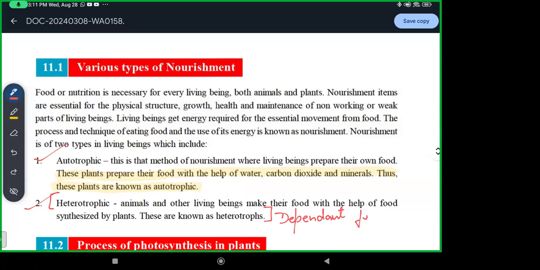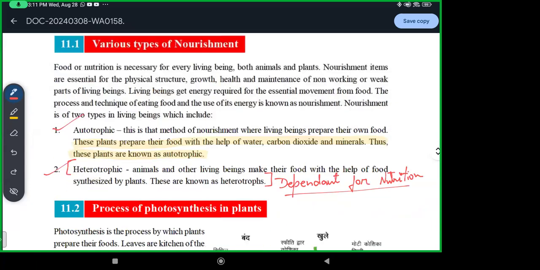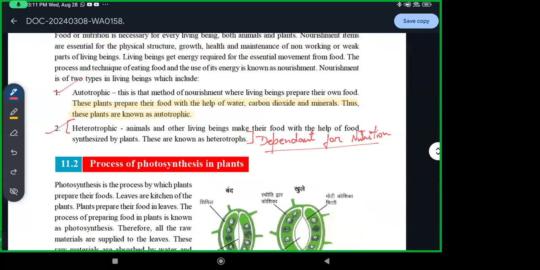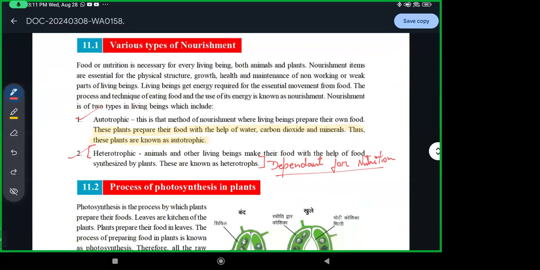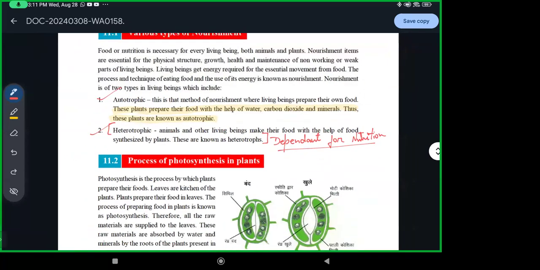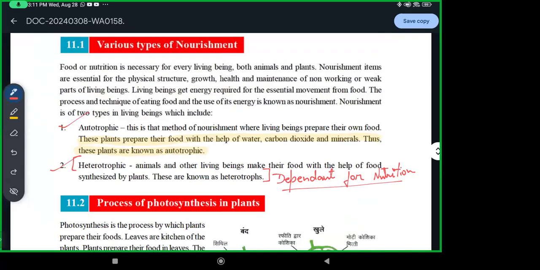So basically, nutrition is very essential for all living organisms to obtain energy to perform their basic functions, to move, to stay healthy, and for growth.